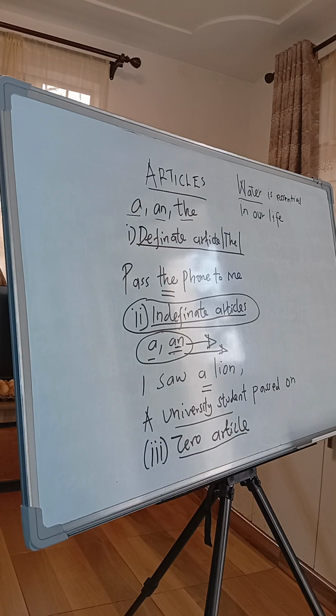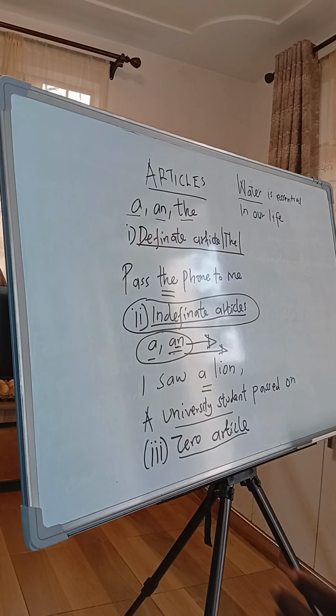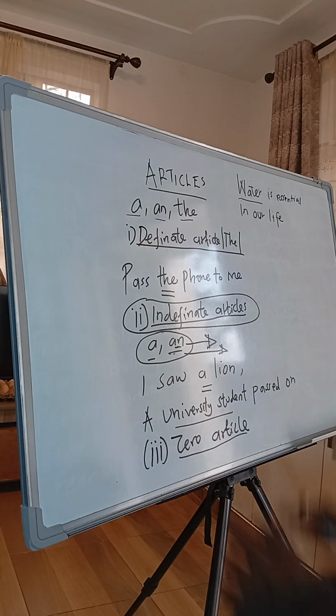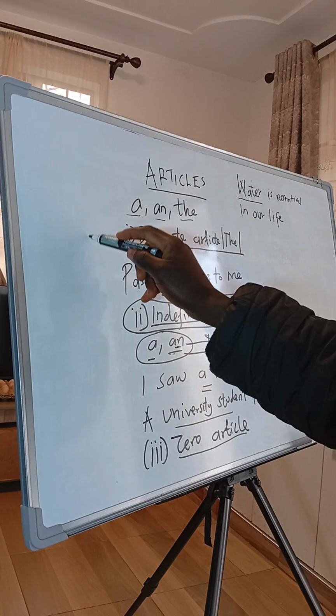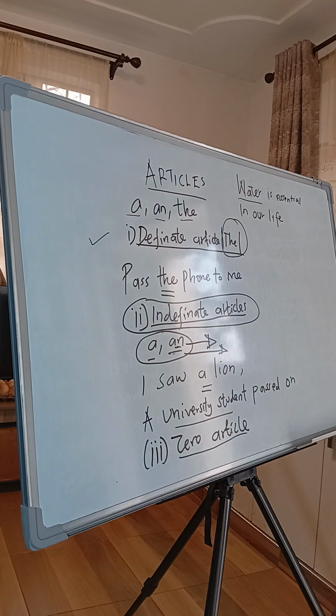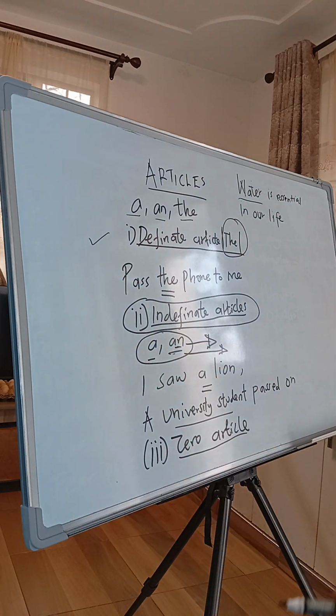So class, today we've learned about articles, and we've said articles are those words used before nouns to show whether a noun is specific or general. We have 3 categories or groups of articles. The first one is definite articles, and we use the when the people you are addressing already know what you're talking about.